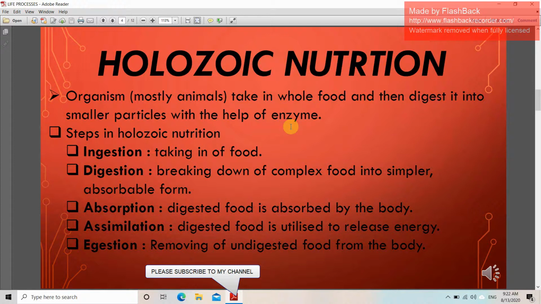Now, egestion. During the process of digestion, some food is not digested. So in the process of egestion, the undigested food is removed from the body.